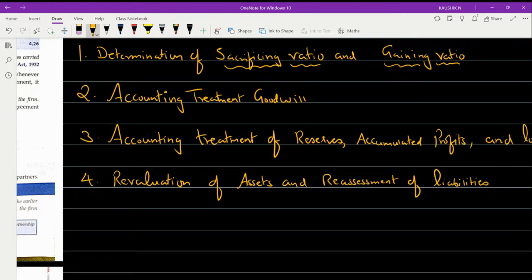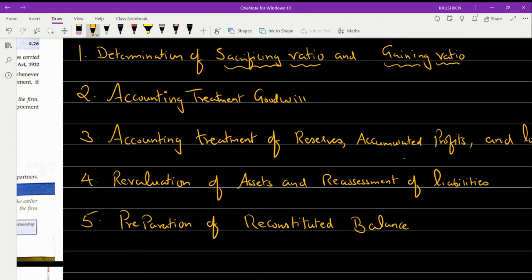And then the fifth item is preparation of the reconstituted balance sheet. Okay, so preparation of your new balance sheet. The word reconstitute means that after the changes that have taken place, the new balance sheet we prepare is called the reconstituted balance sheet.